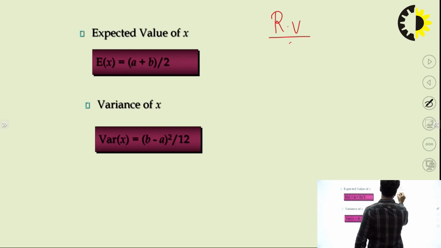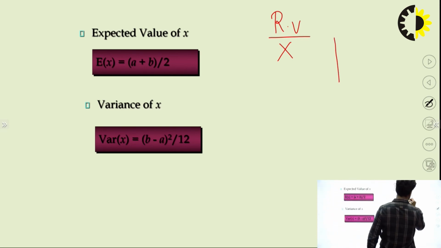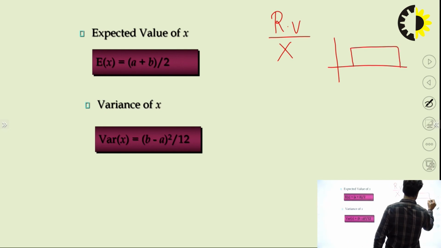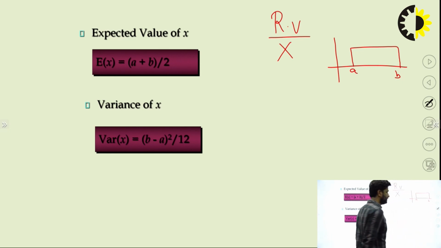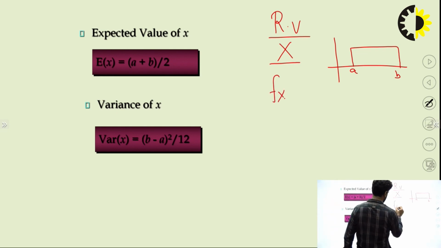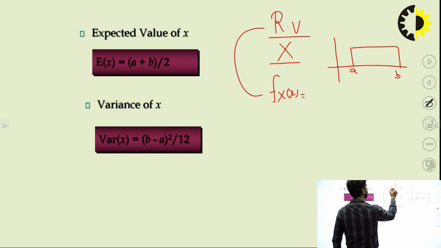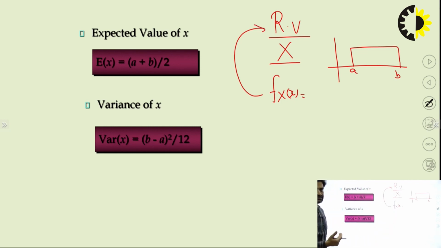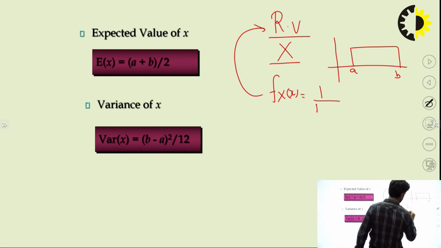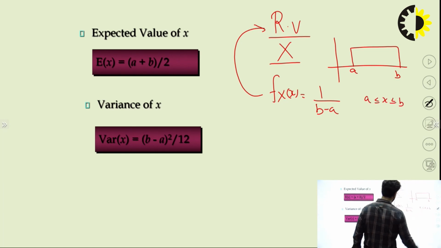Now here you can see x is a random variable which is uniformly distributed from a to b. In random variable, first we have discussed about this random variable, then we have discussed about the PDF. Now PDF is the additional information about this. The whole topic is related to a random variable, that is our noise in the digital communication. Now PDF is 1 upon b minus a for the range of a to b, right?